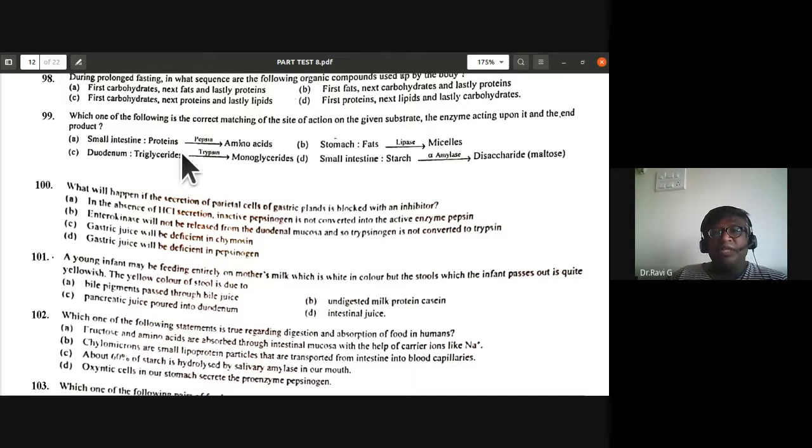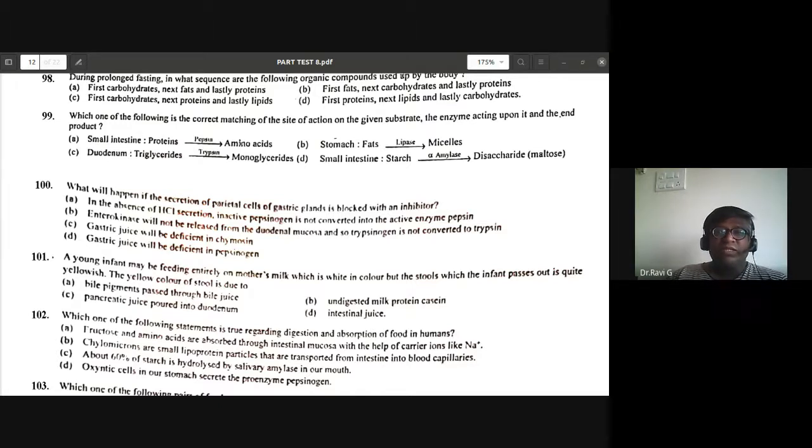Okay. So small intestine proteins, pepsin, amino acids, that is wrong. Stomach fats, lipase, micellase, that doesn't happen in the stomach. This is also wrong. Duodenum triglycerides in presence of trypsin, they form monoglycerides. This is also wrong. Small intestine starch, alpha amylase, so they are going to form disaccharide maltose. Yes, it is very true. So the pancreatic enzyme, pancreatic amylase, is going to break down starch into maltose. So small intestine, the D is the correct answer. 99th, D is the correct answer.